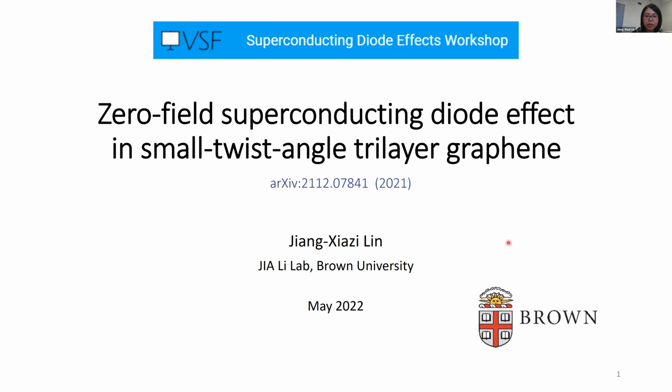So here my topic today is zero-field superconducting diode effect in small twist angle trilayer graphene. And you can find the related manuscript on arXiv here.